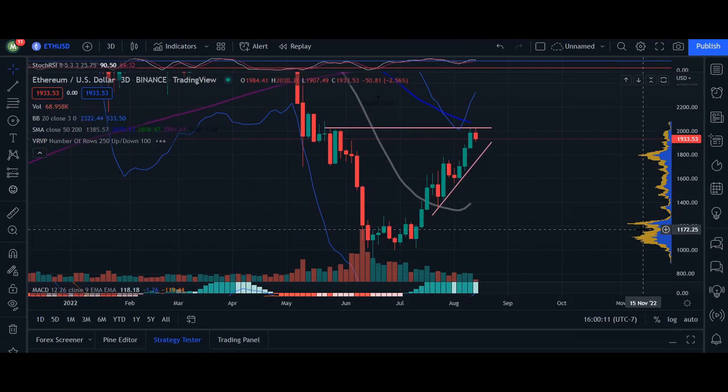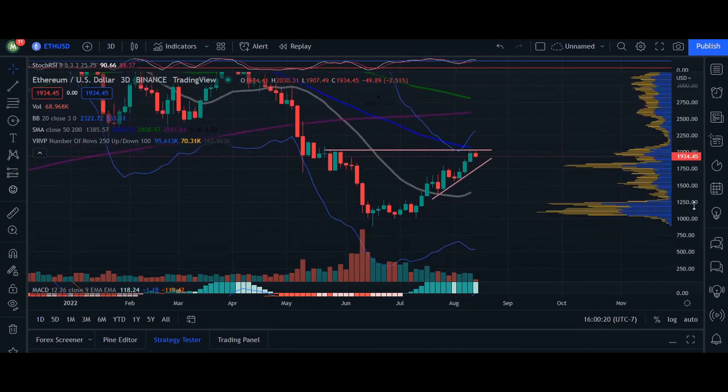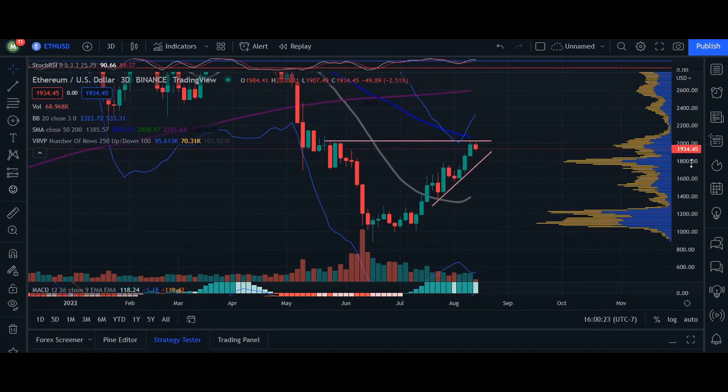to switch it over to 3 days. Take a look at 1 day and then 4 hours itself. We can see that the price had a really nice bounce, continued to retrace. The Bollinger Bands are expanding, meaning higher volatility. Price is going to move fairly quickly here for Ethereum.